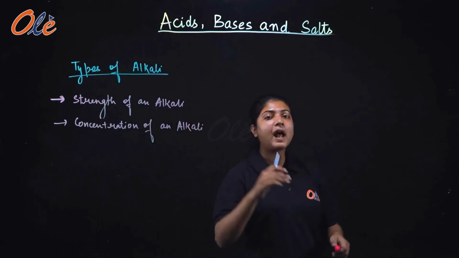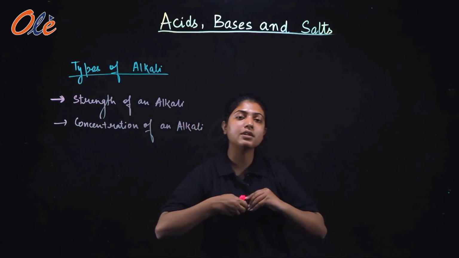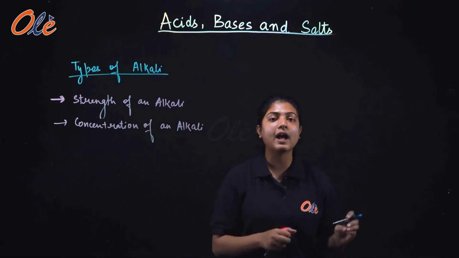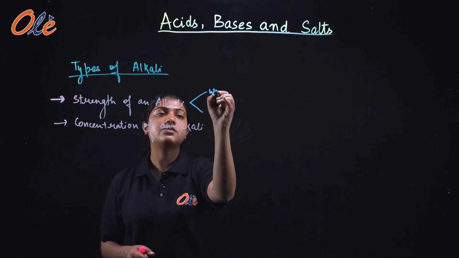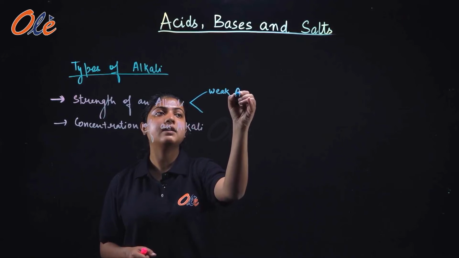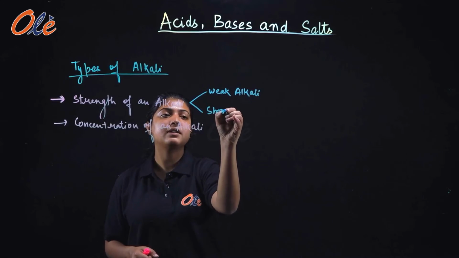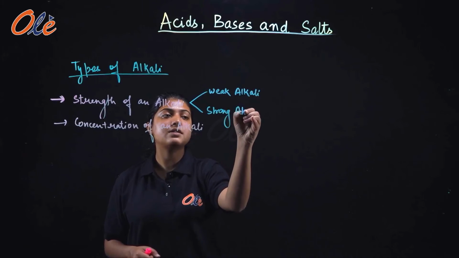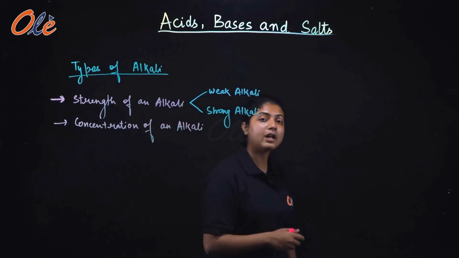Just similar to acids, according to the strength of an alkali, alkalis can be distinguished as weak alkali and strong alkali. So what is a weak alkali? What is a strong alkali?